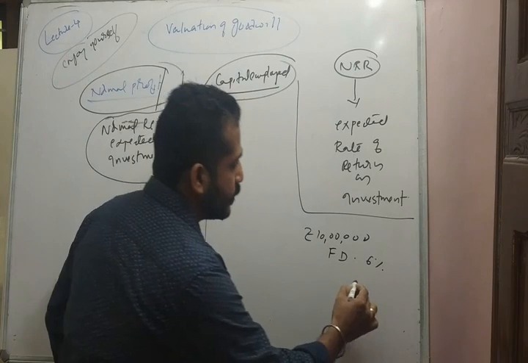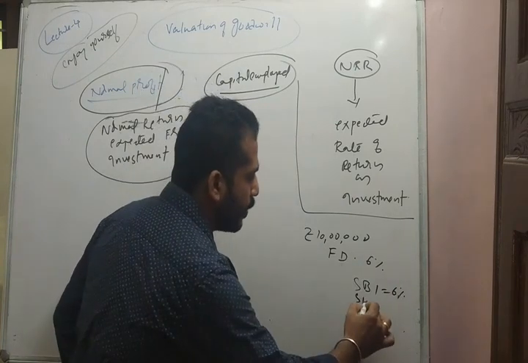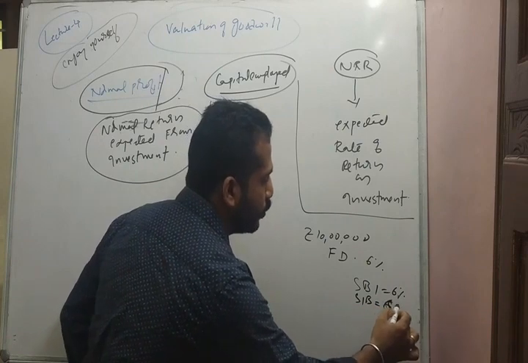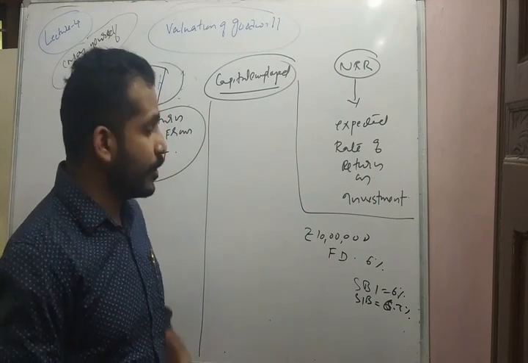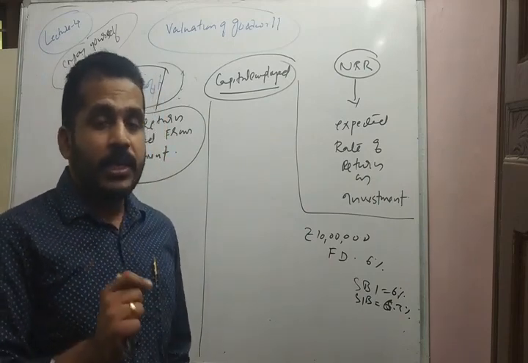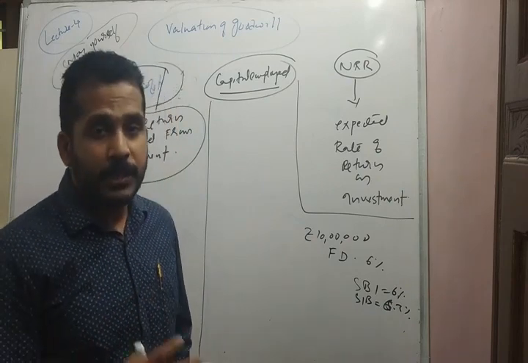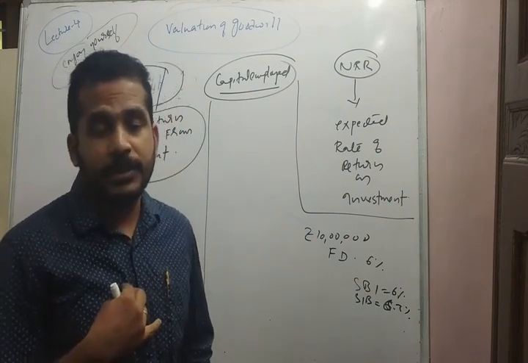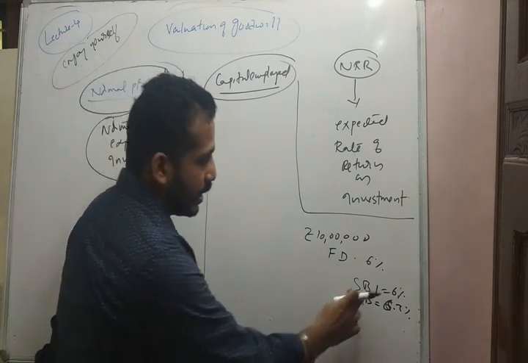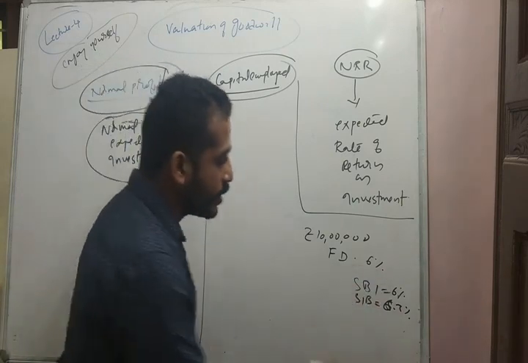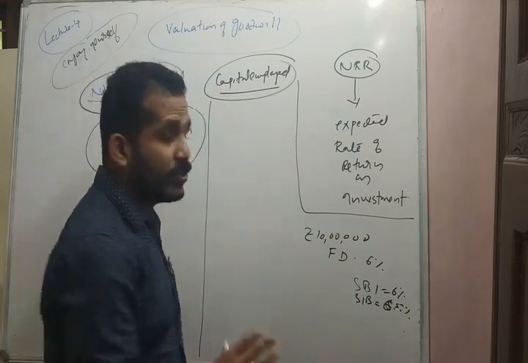So if SBI provides 6%, and South Indian Bank provides 6.2%, there will be different rates of return, and I choose the bank which gives me the highest rate of return. That is my expected rate of return. So if SBI gives 6% and South Indian Bank 6.5%, then I will choose the South Indian Bank and invest 10 lakhs.